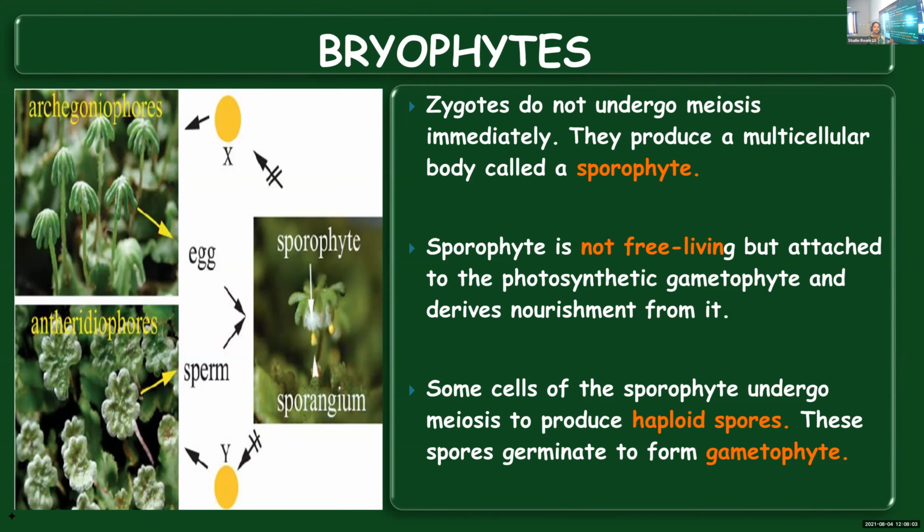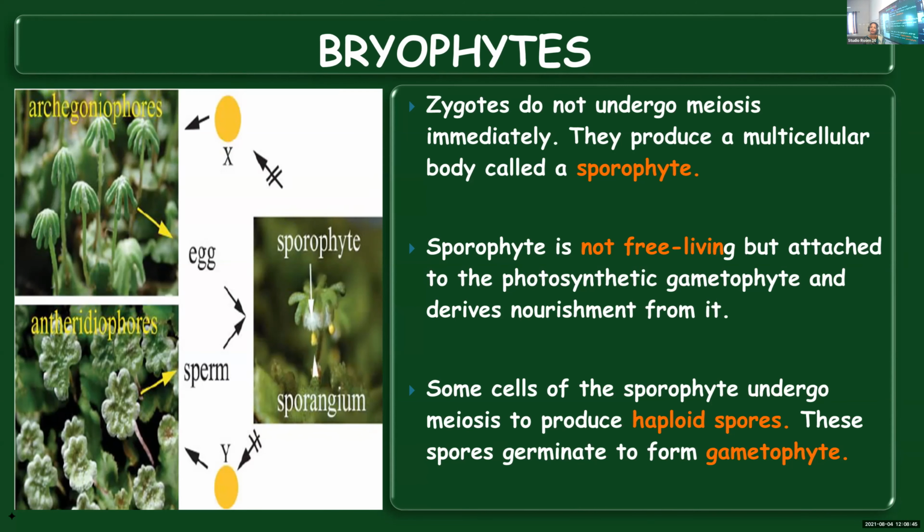Now what happens? The sporophyte, now this has to continue. So once sporophyte is formed, it cannot remain still there. This life cycle has to continue or the process should be continued. So the sporophyte will undergo meiotic division and they will form haploid spores. Why haploid? Because it is undergoing meiotic division. Sporophyte is a diploid structure. And this diploid structure will undergo meiotic division and it will form haploid spores. Now, what happens to these spores? They will germinate. Upon germination, they will produce haploid gametophyte.